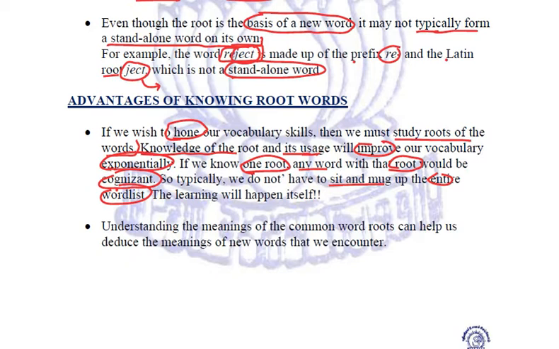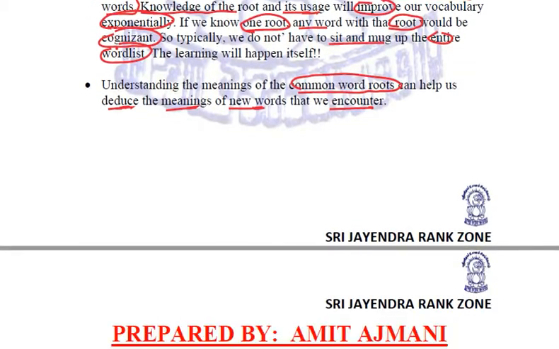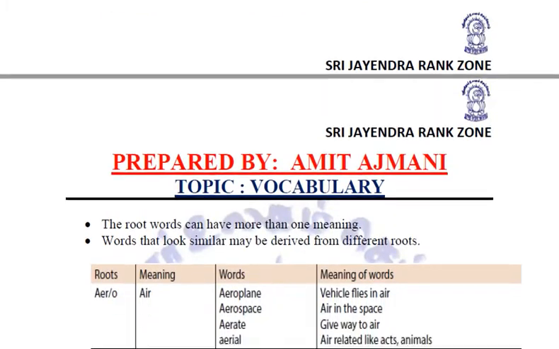Fine. So if we know that common word root, it can help us deduce the meanings of new words that we encounter, because we can somehow relate these new words with the roots that we already know. The root words can have more than one meaning, so we need to be cautious also. It depends upon the usage. There are many times that words that look similar may be derived from different roots. So obviously, we need to confirm it with the help of a dictionary.